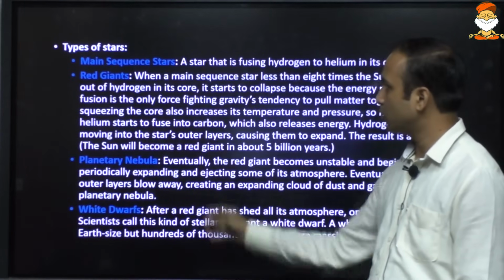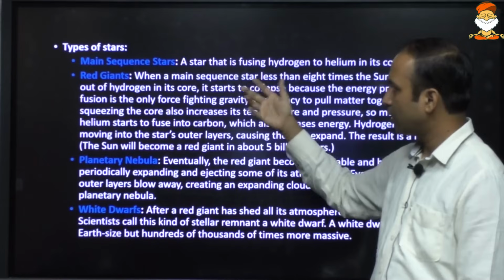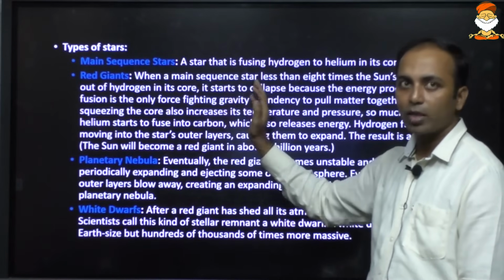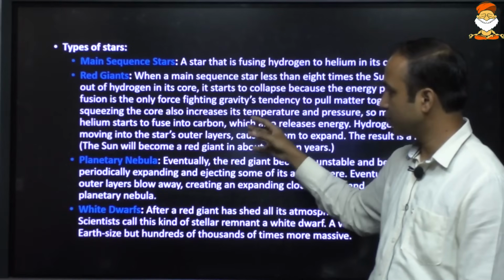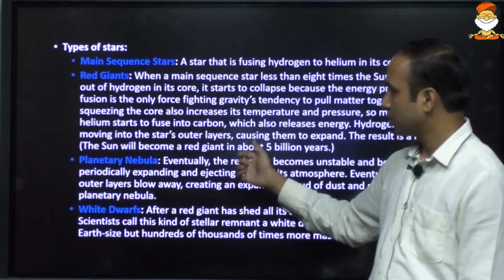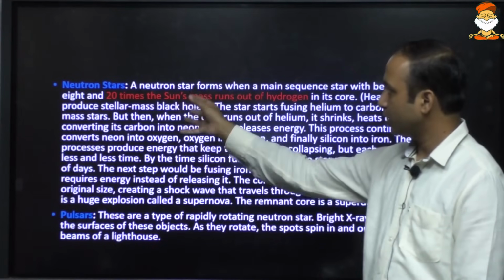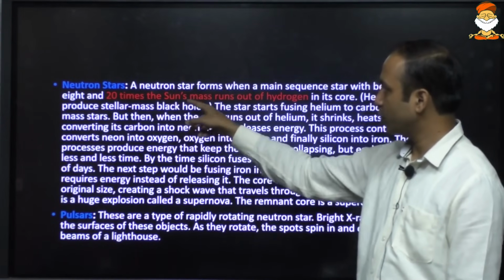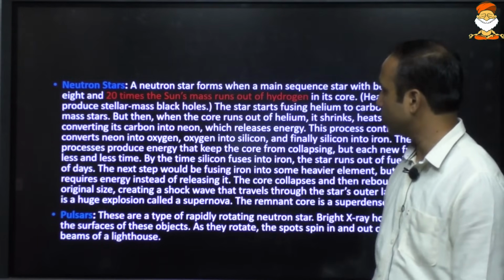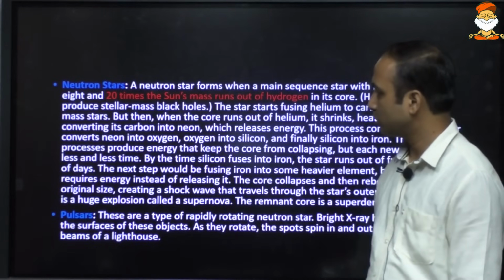Okay, so there are different types of stages of the star, all may be termed as different types of stars. Also, the main sequence star that we saw is relatively more stable. When it becomes relatively unstable and hydrogen fuel is exhausted, it forms a red giant. One of the ends of the star can be the planetary nebula or the white dwarf. Also, it may end up as a neutron star, which has 20 times the mass of the sun.